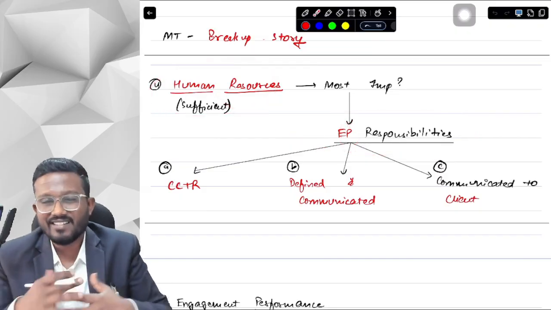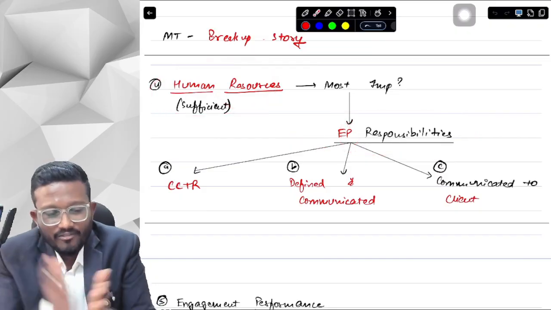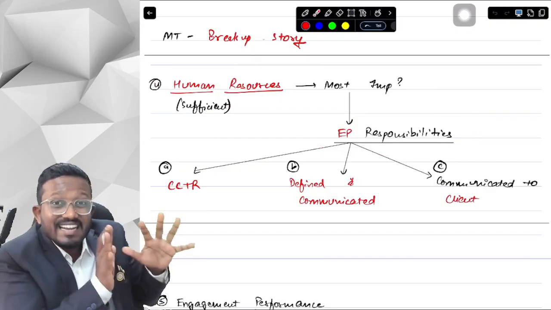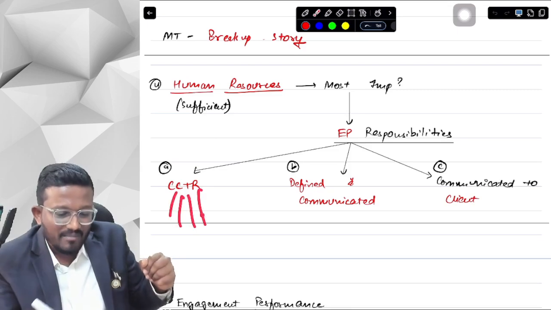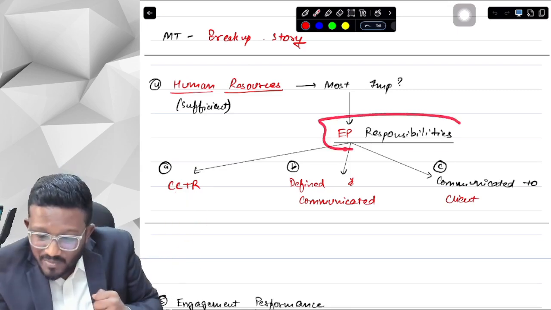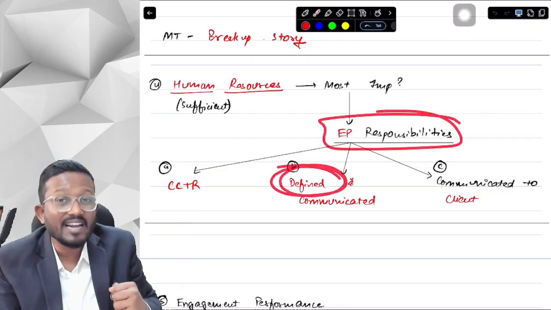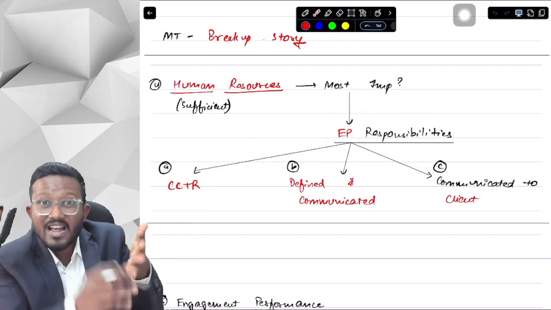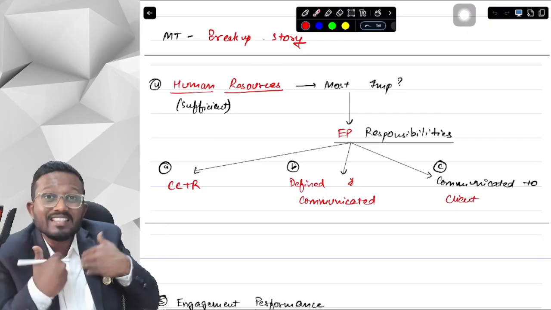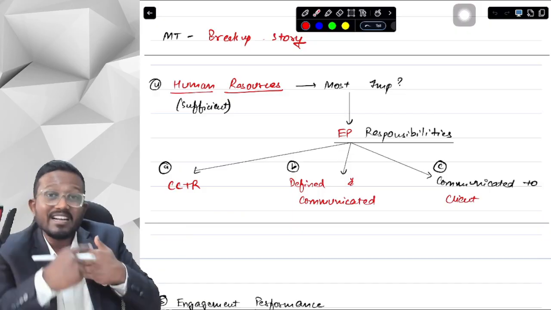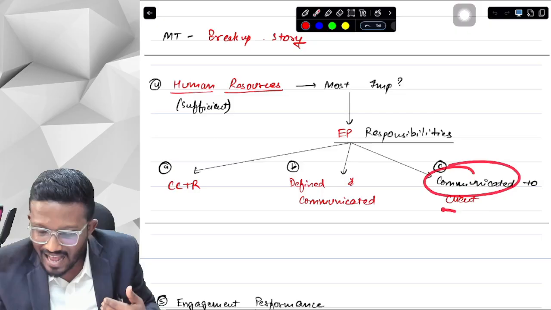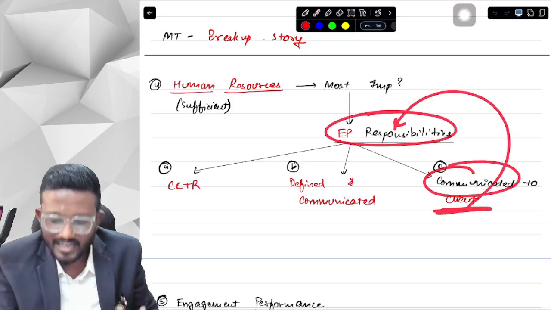What does it say, sir? As an engagement partner, what is my responsibility? First of all, to check whether I have the CCTR or not to perform this engagement. What is CCTR? Competence, capabilities, time, and resources. Secondly, the engagement partner's responsibility should be defined. Defined means it should be written somewhere, and the engagement partner should know that he has this responsibility. So it should be communicated to the engagement partner as well. It should be communicated to the client as well, the identity and role of the engagement partner.